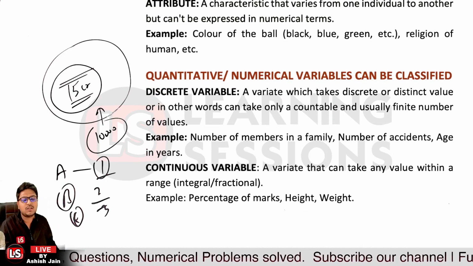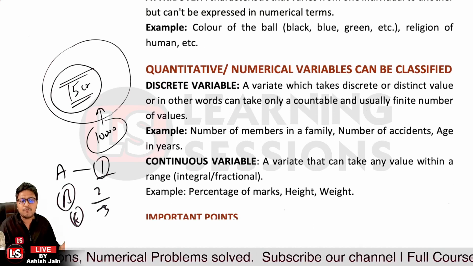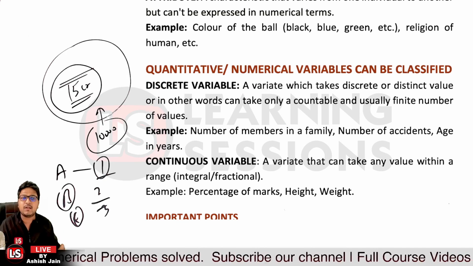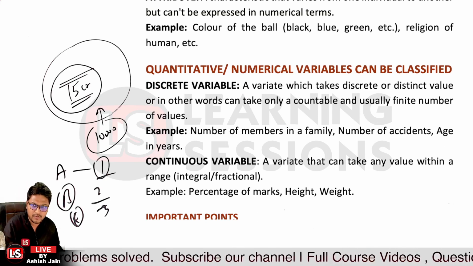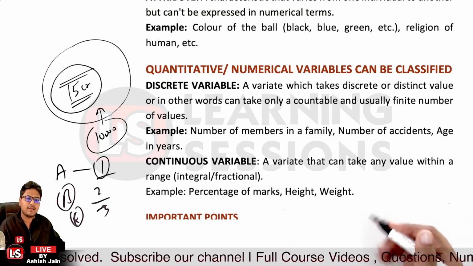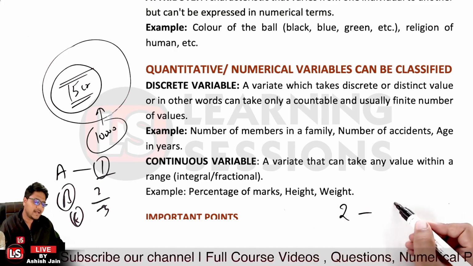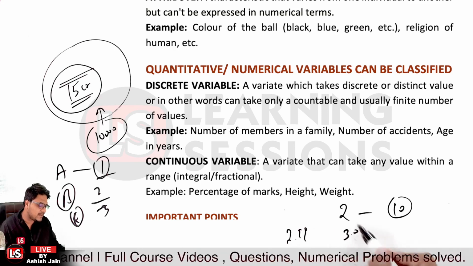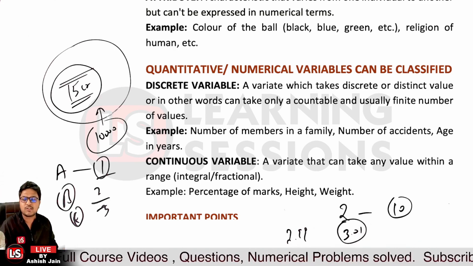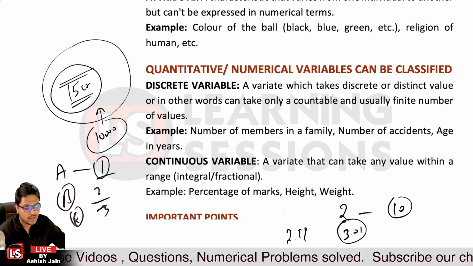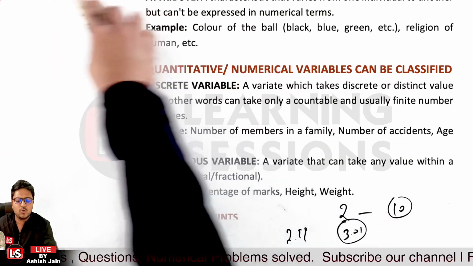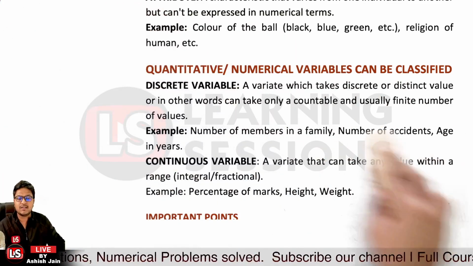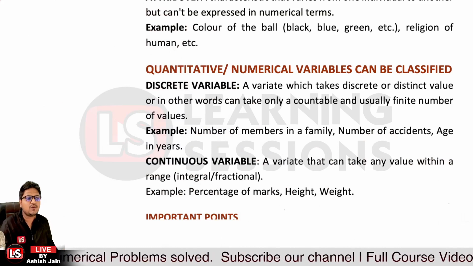When we're talking about the continuous variable, it's a variate that can take any value within a range. Like if I have an interval from 2 to 10, the value could be 2.99, the value could be 3.01, and so on. So that's a continuous variable. So there are two types of variables related to quantitative data: the discrete variable and the continuous variable.